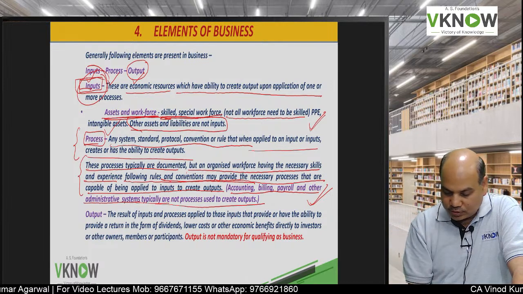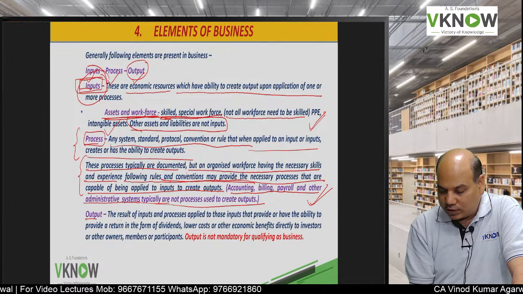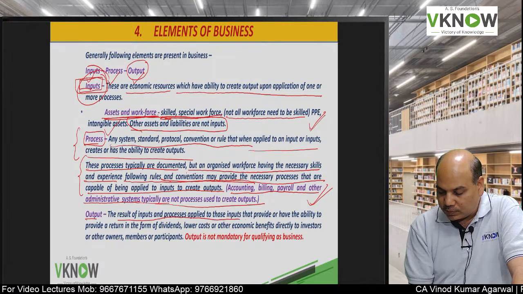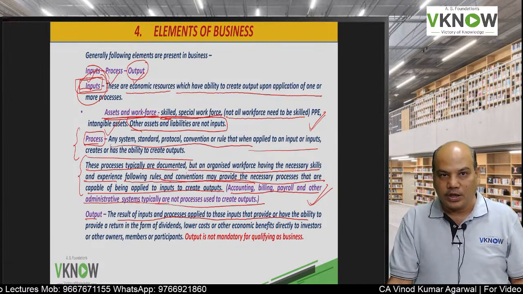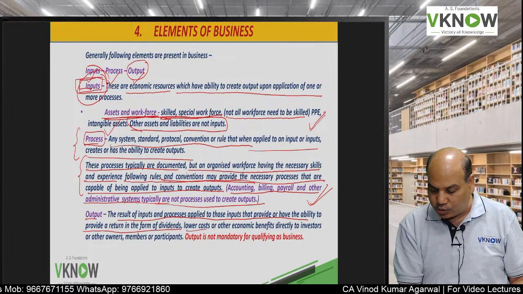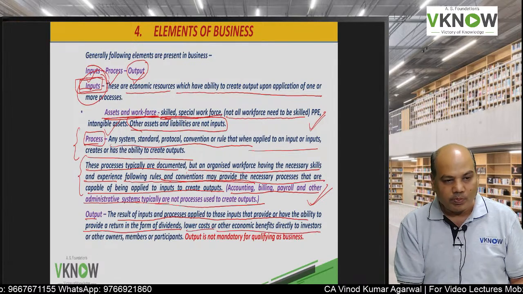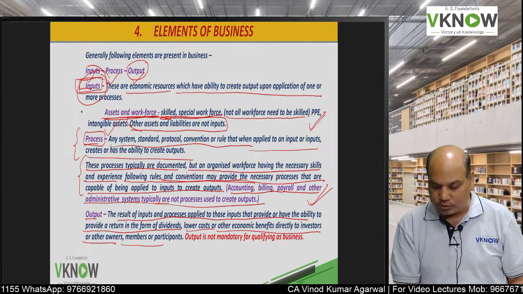And what is the meaning of output? Output means the result of input and process applied to those inputs that provide or have the ability to provide a return in the form of dividend, lower cost or other economic benefit to the investor or other owners. That is called output.